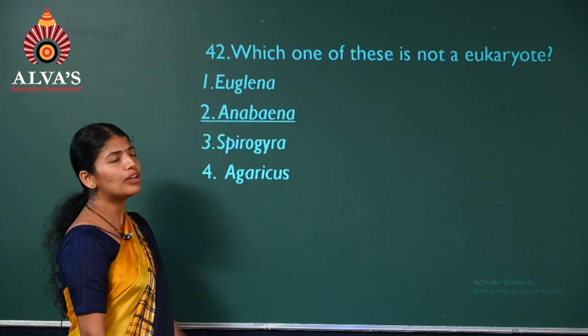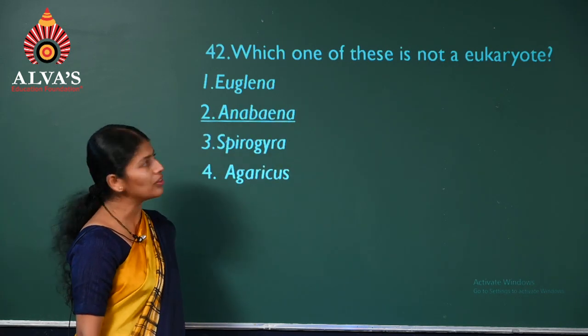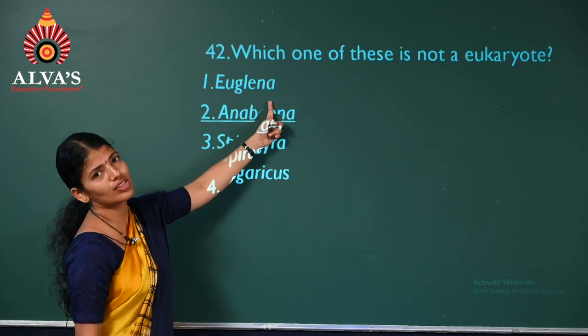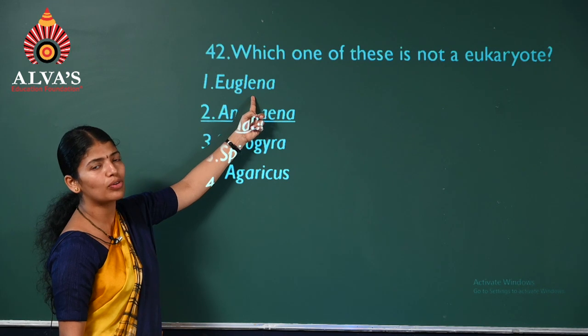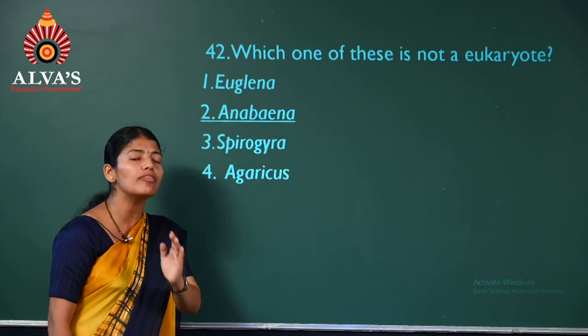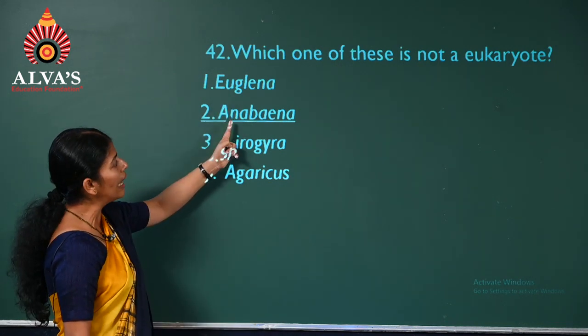Question number 42. Which one of these is not a eukaryote? Okay, Euglena. It comes under Protista. Therefore, it's a eukaryote. Only the Monera includes prokaryotes. Rest all kingdoms have eukaryotic ones. So, this is a eukaryote.